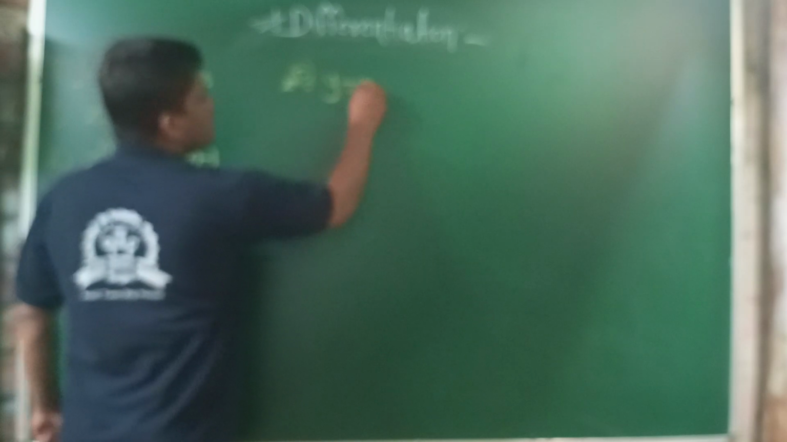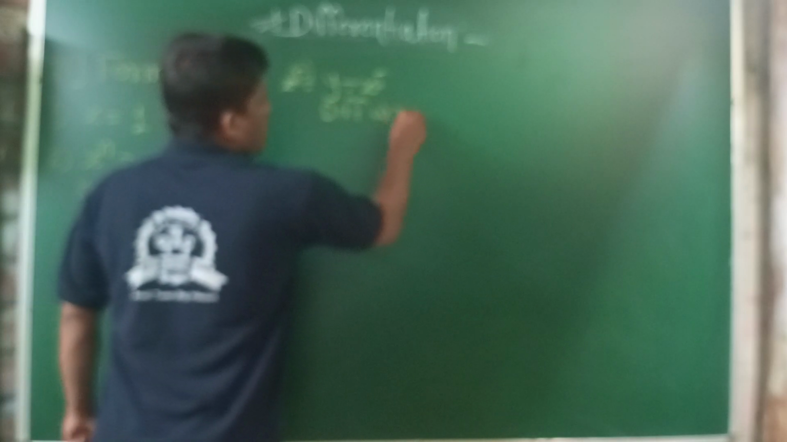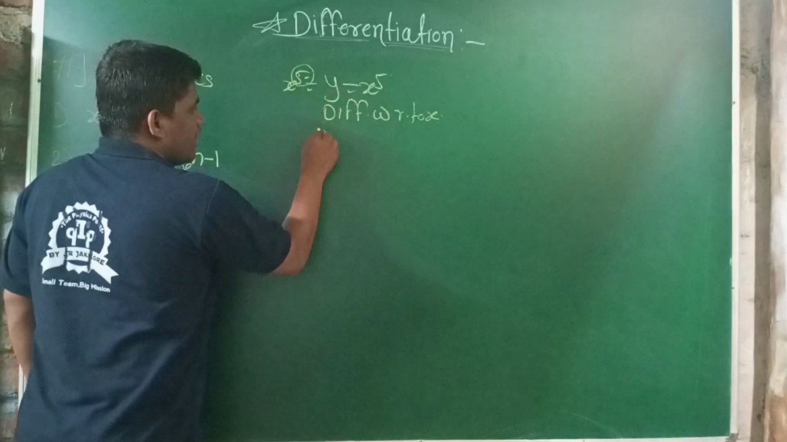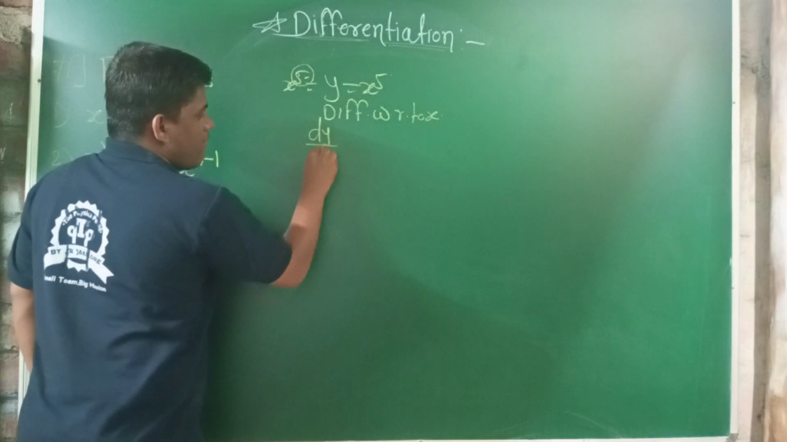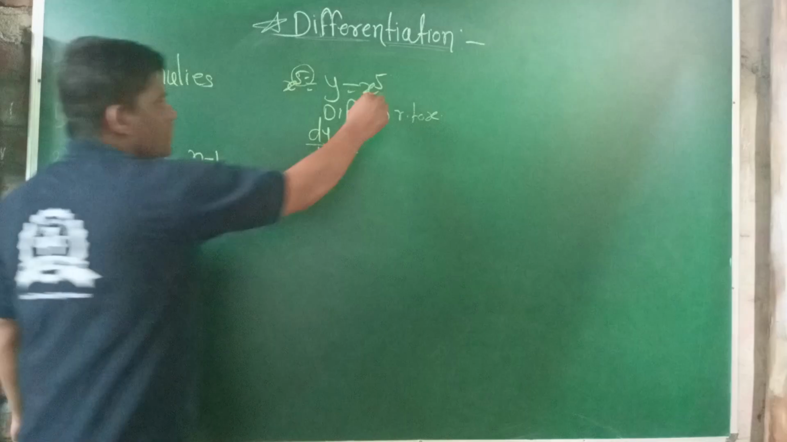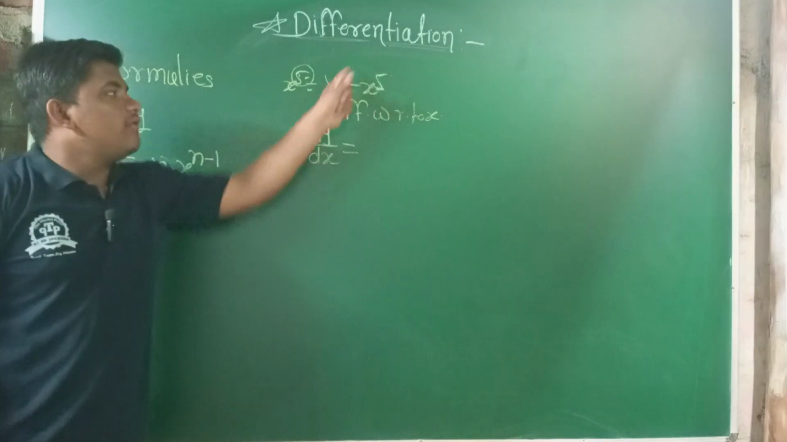Whenever we apply this formula on this function, y is equal to x raised to 5, then differentiation with respect to x, the right hand side is dy by dx is equal to. Here 5 is n, and this one is the whole function, x raised to 5.